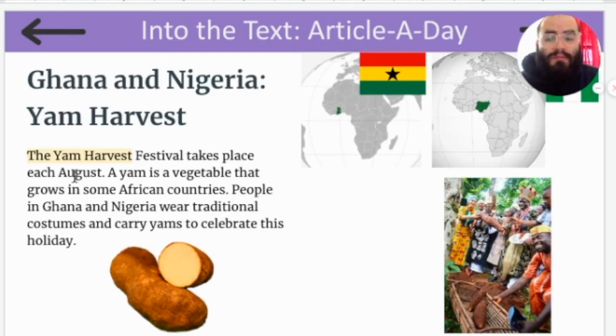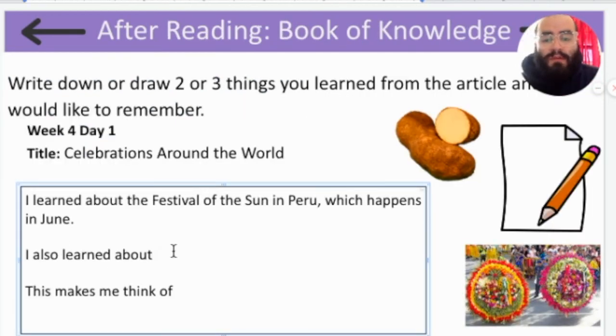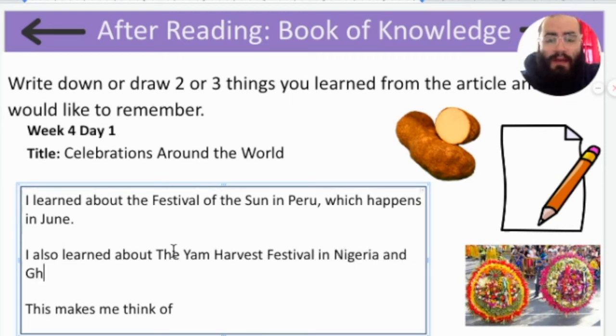Another thing I learned was about the Yam Harvest Festival, which takes place in Ghana and Nigeria each August. So I'm going to write that down as well. Also learned about Yam Harvest Festival in Nigeria and Ghana each August.